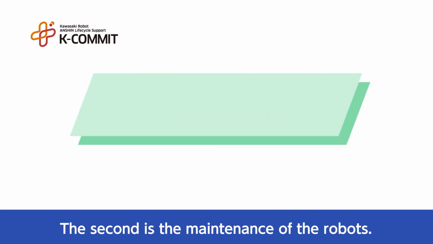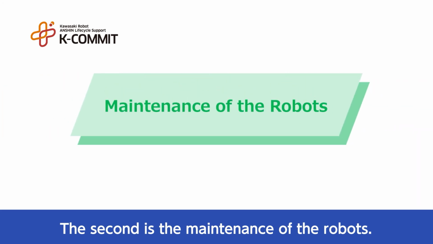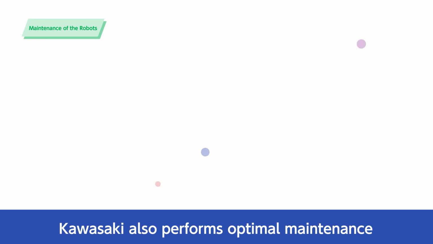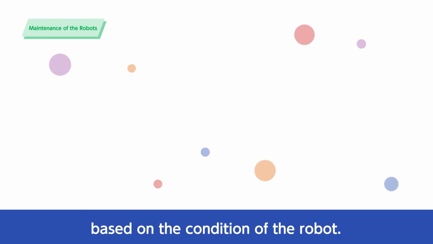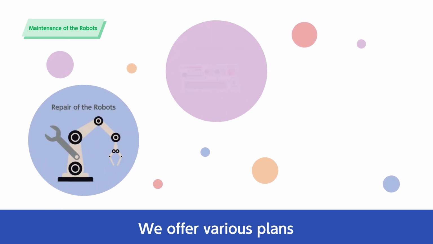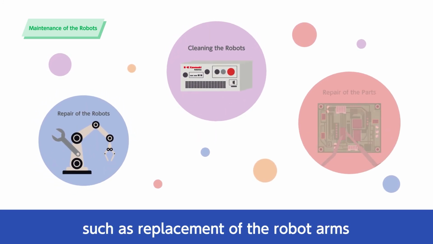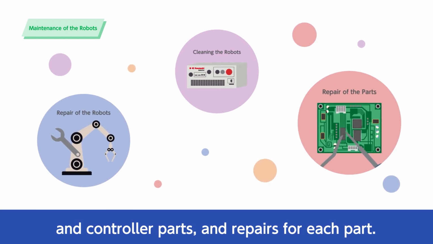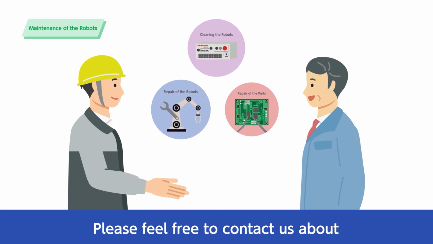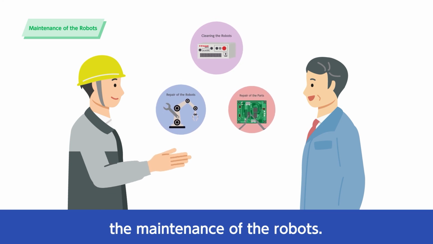The second is the maintenance of the robots. Kawasaki also performs optimal maintenance based on the condition of the robot. We offer various plans, such as replacement of the robot arms and controller parts, and repairs for each part. Please feel free to contact us about the maintenance of the robots.